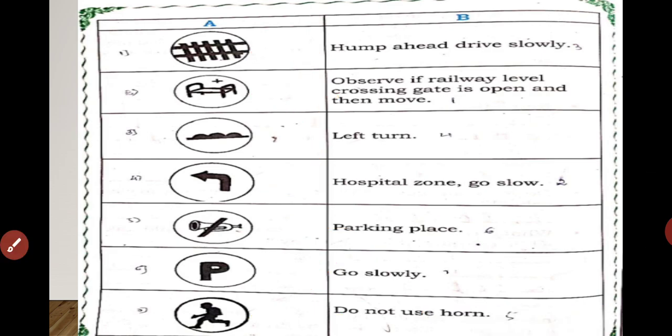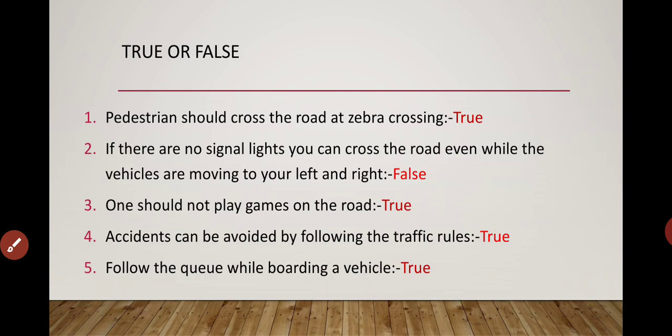Next, true or false? First, pedestrians should cross the road at zebra crossing. Which is true. Second, if there are no signal lights, you can cross the road even while the vehicles are moving to your left and right, which is false. If there is no signal light, we should still not move. We should see whether the vehicles are moving or not. If the vehicles are moving here and there and we go like that, the chances of getting an accident will be more. So which is false.